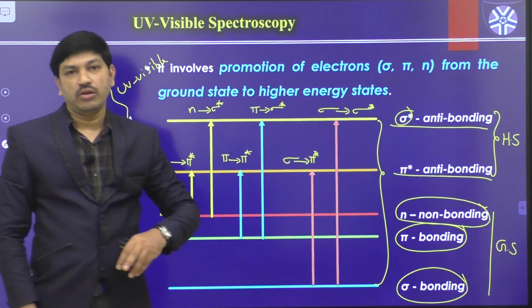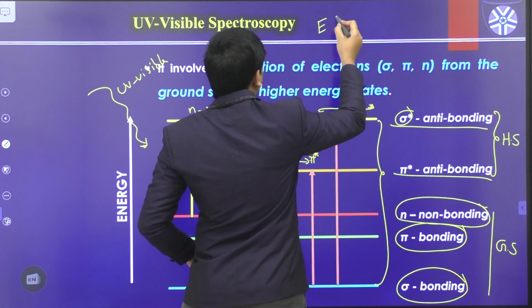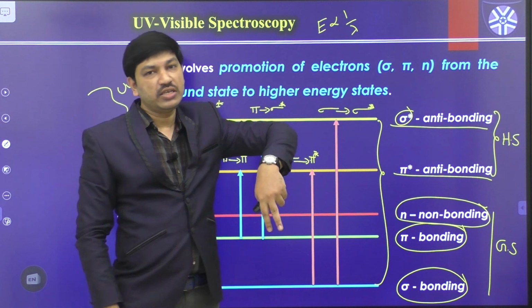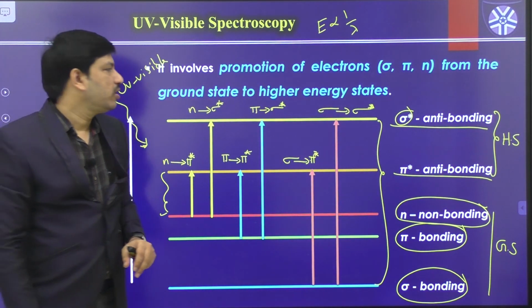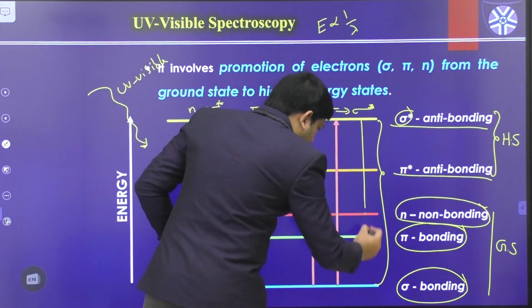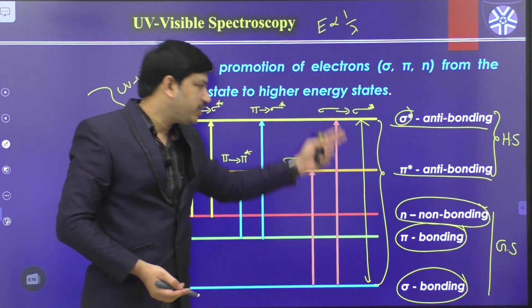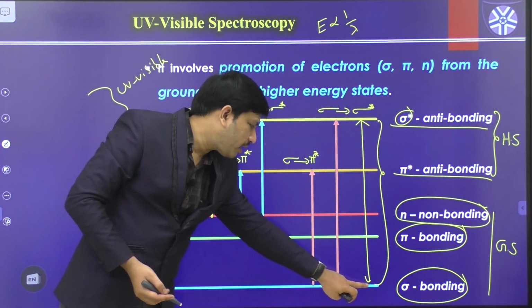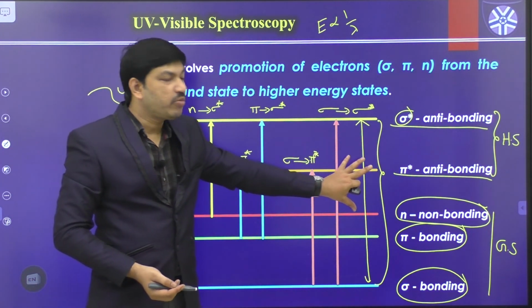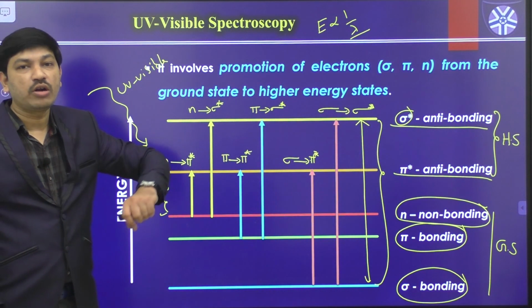Sigma to sigma star has a huge energy gap. What is the relation between energy and wavelength? If wavelength decreases, energy increases; if wavelength increases, energy decreases. This transition requires the highest amount of energy, because to excite an electron from here to here we have to provide energy equal to the gap. That means we need shorter wavelength radiation.